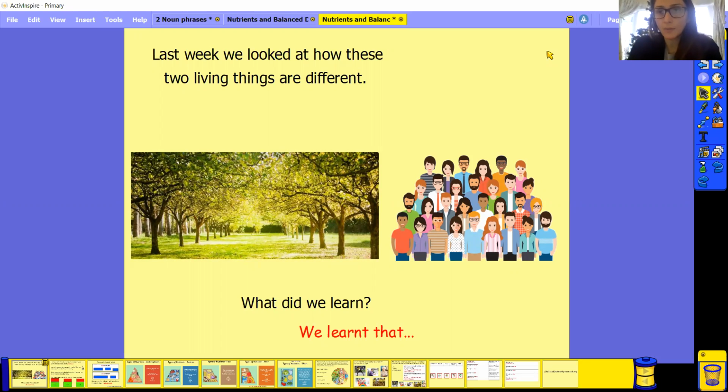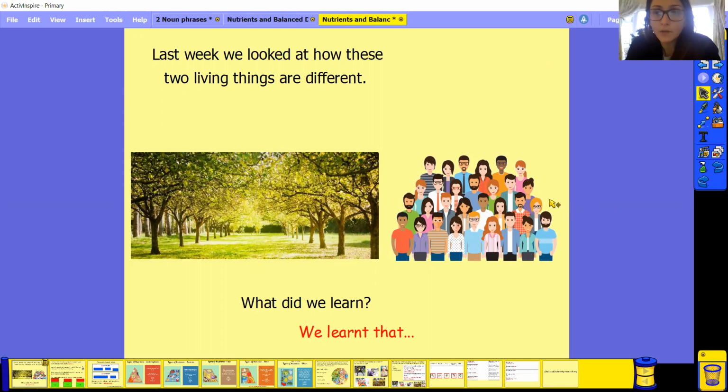So we are going to carry on with a bit of our science work that we started on Friday, I think. Last week we looked at how these two living things are different: plants or trees and people. I want you to have a quick pause and have a think about what we learned about the similarities and differences between plants and humans. Have a quick pause.